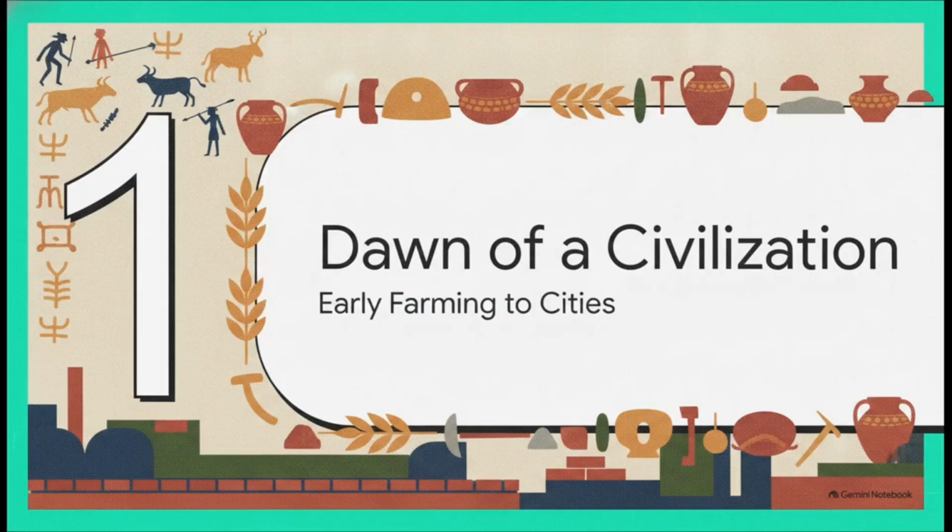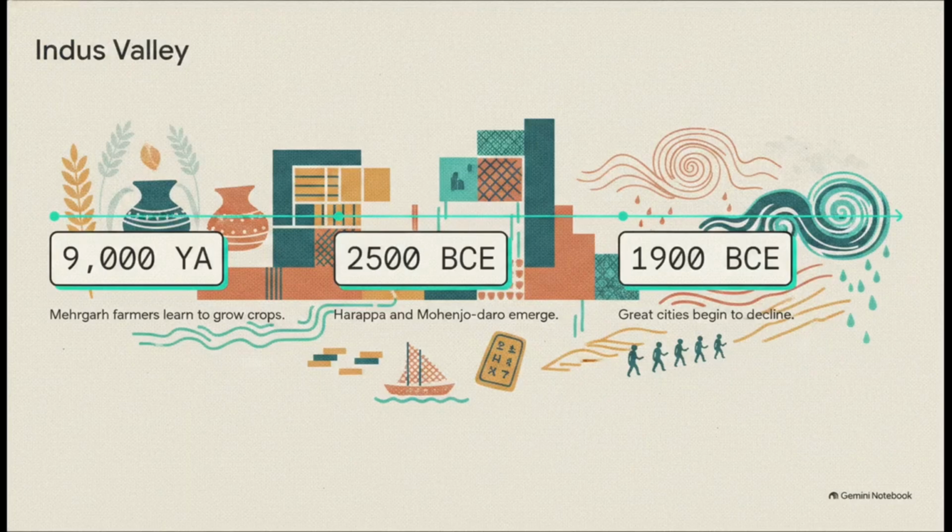Section 1. Dawn of a civilization. From early farming to urban marvels. It's honestly incredible to see the sheer momentum here, just how quickly these early agricultural communities transformed. Those farmers at Mehrgarh eventually paved the way for the massive Indus Valley Civilization. By 2500 BCE, we're looking at major urban centers emerging, like Harappa and Mohenjo-daro.